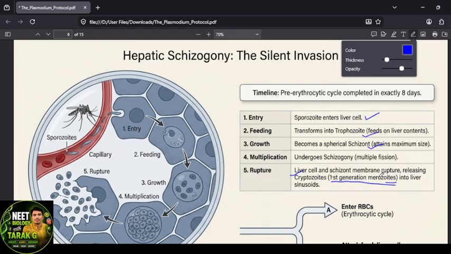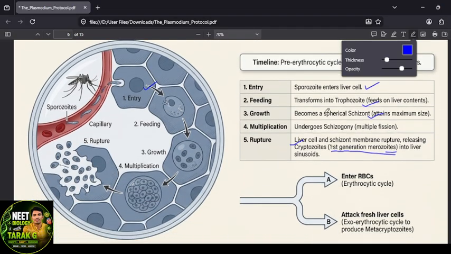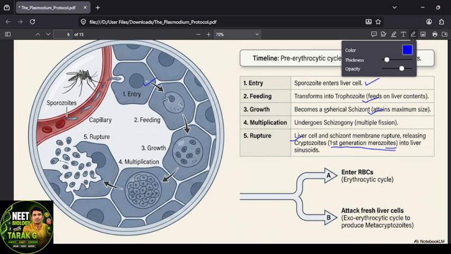Remember, check here: first entry, bloodstream, blood to liver cell. This is the liver cell, the hepatic cell. Then feeding, that's the trophozoite. Then growth, nothing but the schizont. The schizont will multiply and form cryptozoites. That's the multiplication. Then the liver cell will be ruptured, and the cryptozoites, the first generation merozoites, will be released from the liver cell.